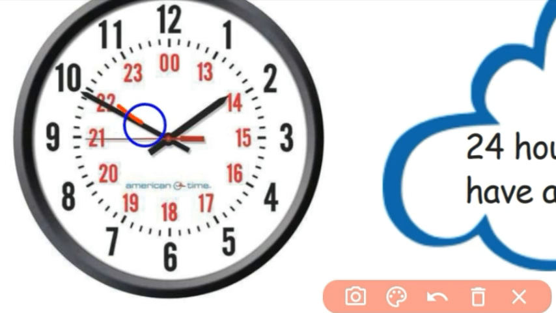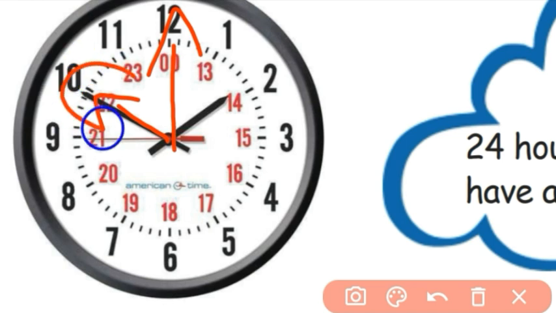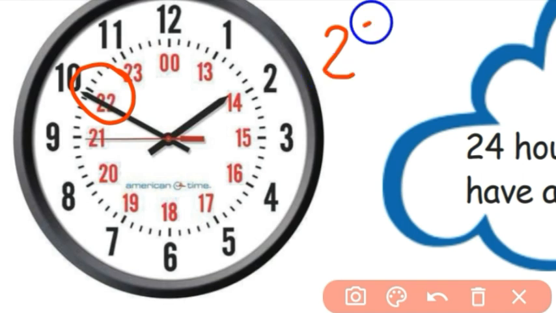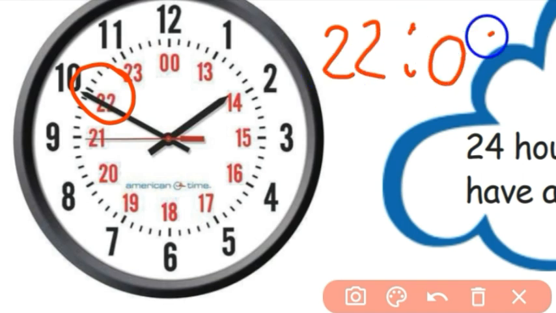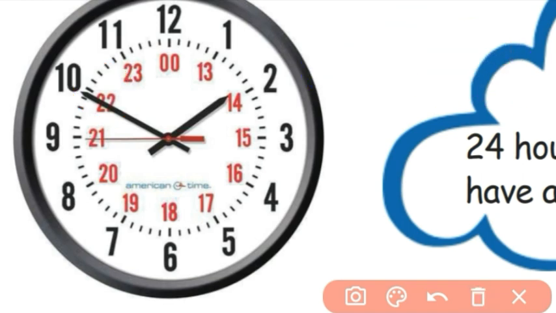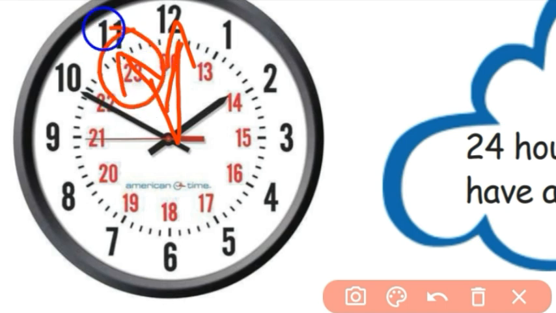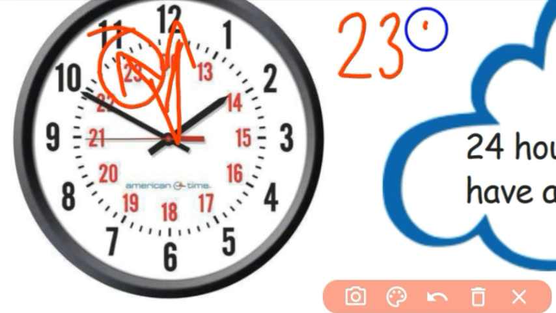See, our normal clock 10 o'clock in our 24-hour clock will be 22 hours. See, in our normal clock 11 o'clock in our digital 24-hour clock will be 23 hours.